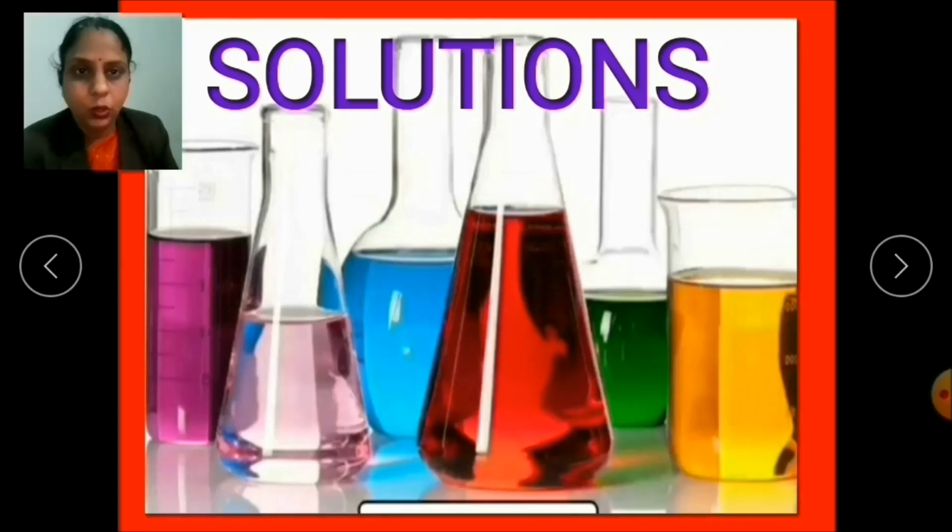So children, the things which dissolve in water are called soluble substances, while the things which do not dissolve in water are called insoluble substances. So let's take one activity to understand this.